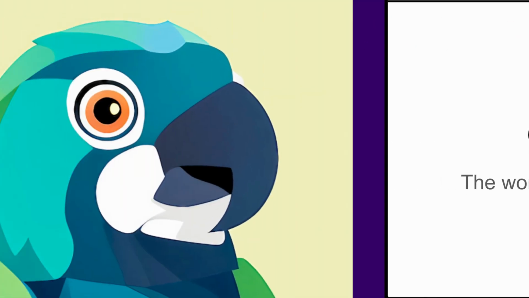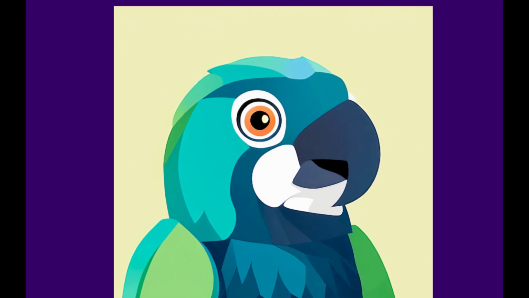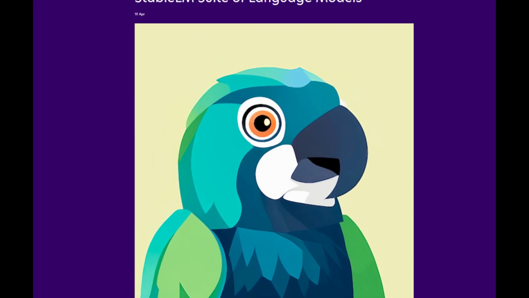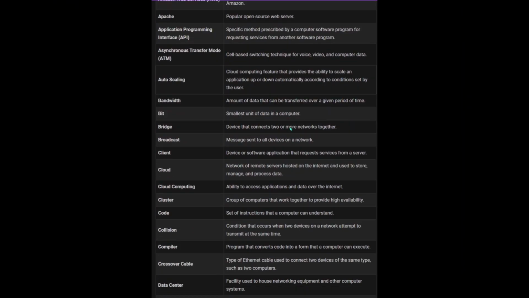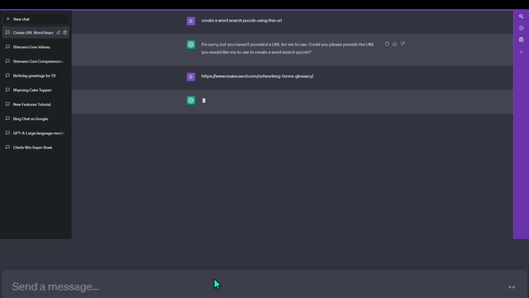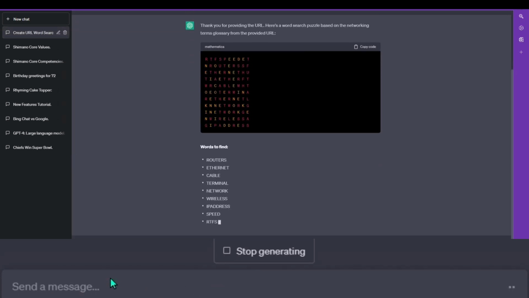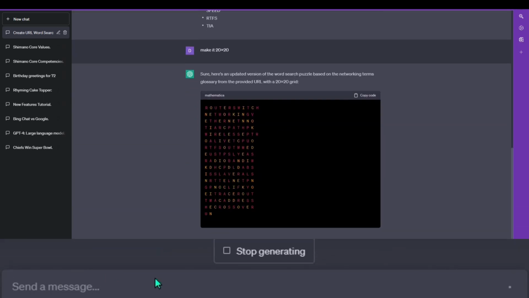It seems like everybody's making a large language model this week, or LLM for short, and today we're going to take a look at Stability AI's LLM or ChatGPT clone. I don't mean clone in a bad way. I think it's easier for people to relate to that term versus listing all the things ChatGPT can do and then going into why ChatGPT is not GPT itself and comparing StableLM to GPT and trying to explain that.